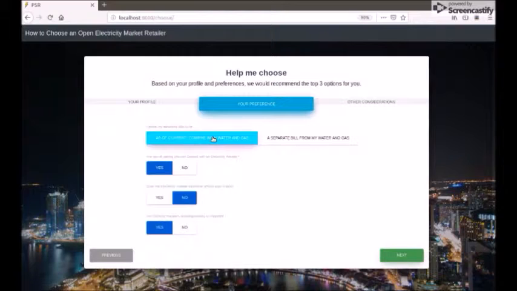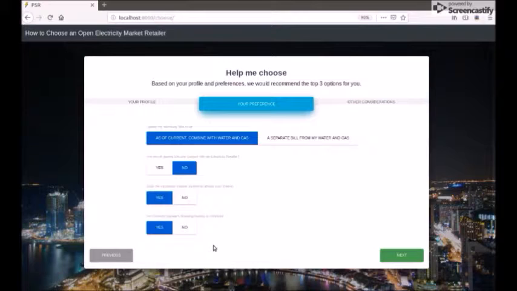The next part is user preferences. Whether the user would like a combined bill for utilities or separate ones. If they are okay with paying a separate security deposit for electricity. And whether incentives and reliability of the electricity provider are important factors in their final consideration.